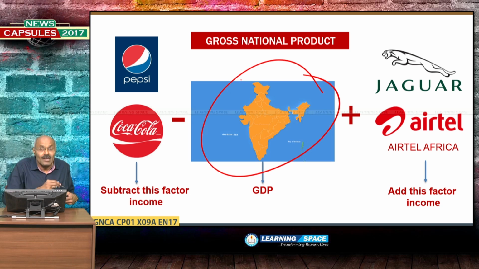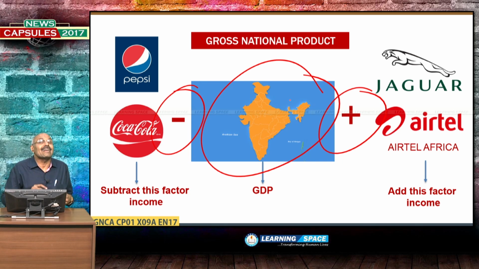This is GDP, we have already learnt. So, what is to be subtracted? What is to be added? This is very clear from this slide. What is to be subtracted? The item to be subtracted is income earned by foreigners in our country.